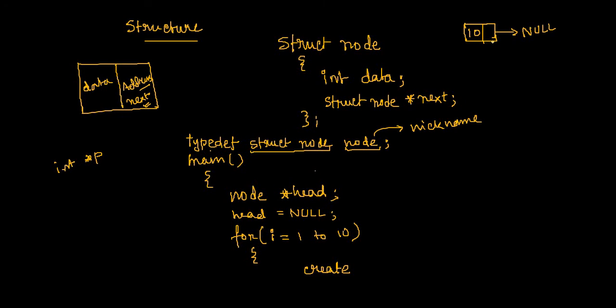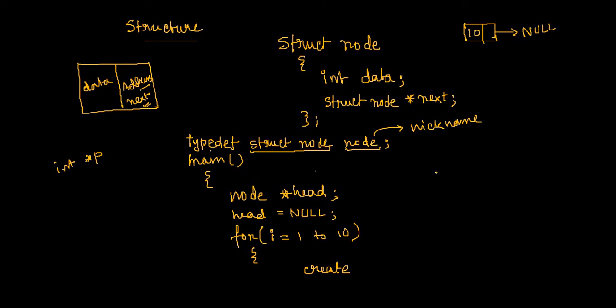Why? Because as a programmer, you don't know when the linked list creation will stop. Whatever node you created last will be the last node of the linked list. So if it is the last node, the next part should be null. And if it is not the last node, what do I have to do?